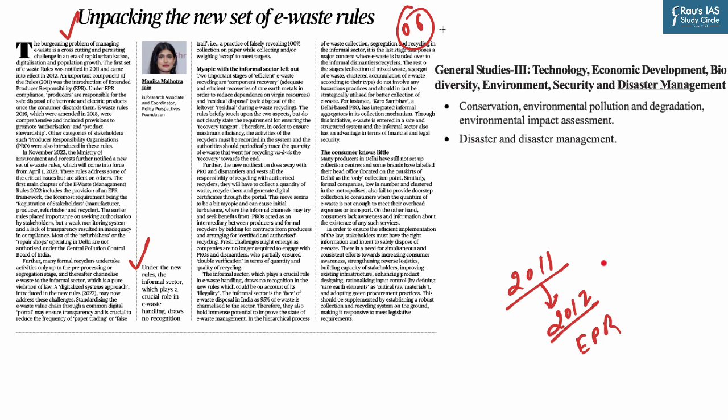Now, the e-waste rules in 2016, which were amended in 2018, were comprehensive and included provisions to promote authorization and product stewardship. Other categories of stakeholders such as Producer Responsibility Organization, that is PRO, were also introduced in these rules.